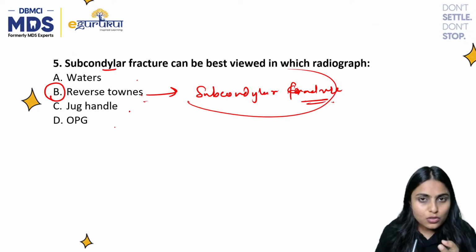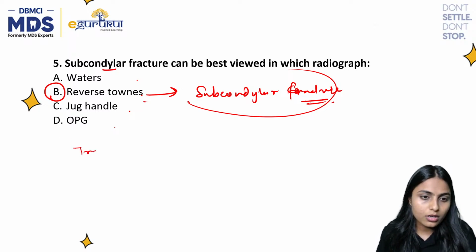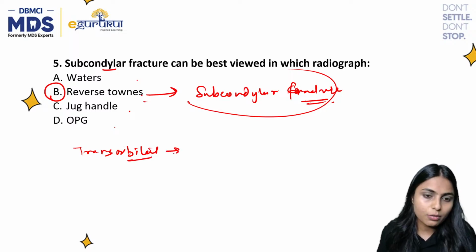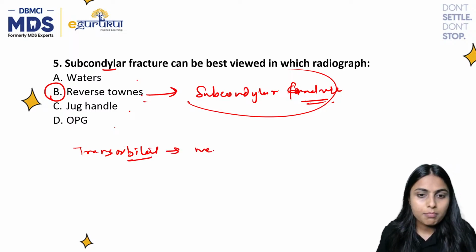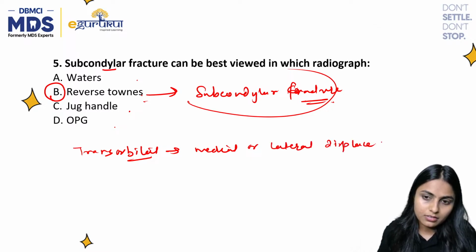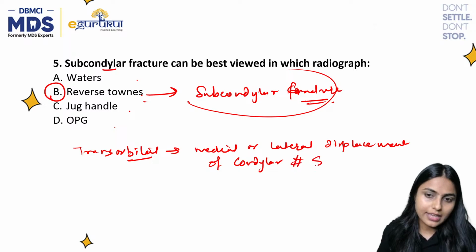Among these, transorbital is used for medial or lateral displacement of the condylar fractured segment, right?